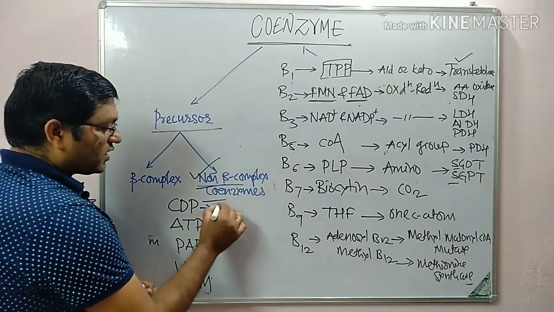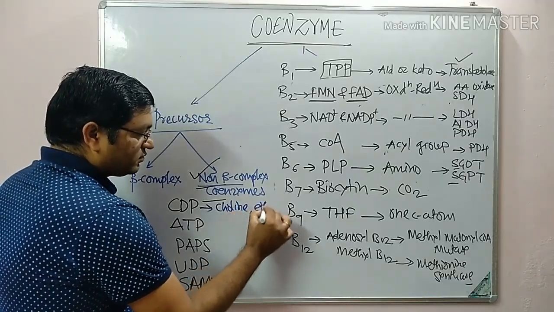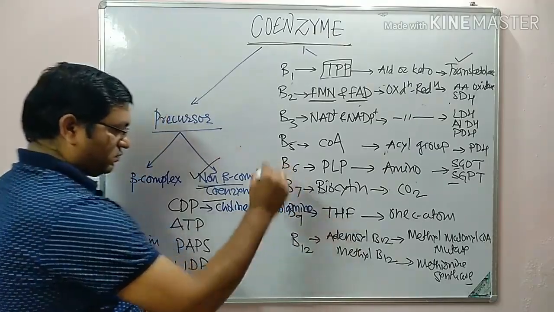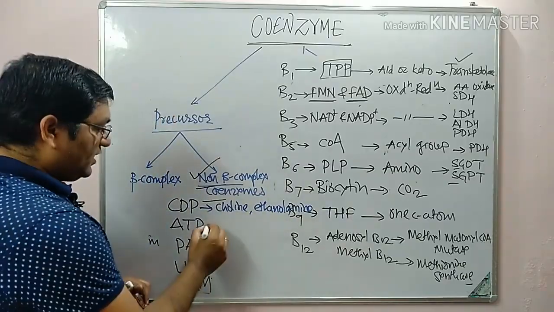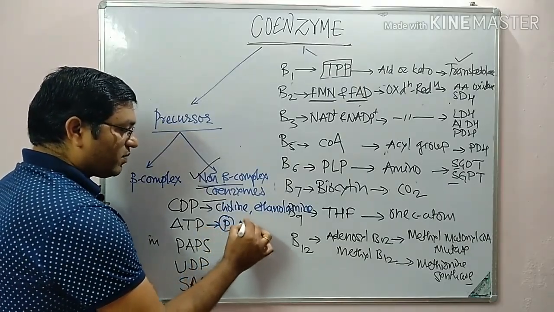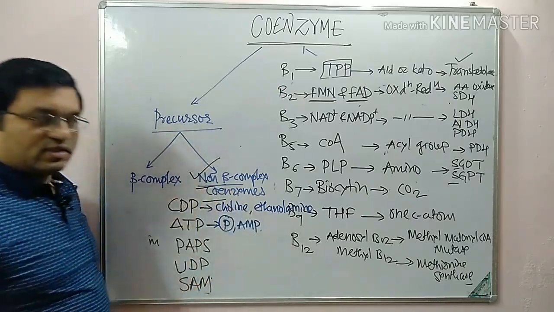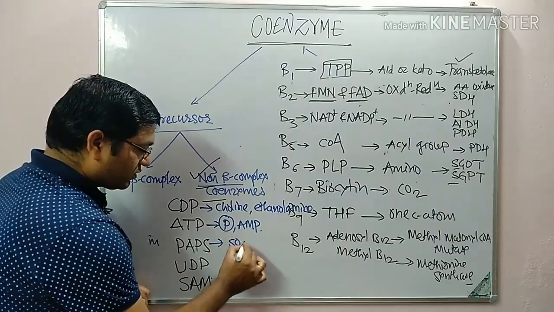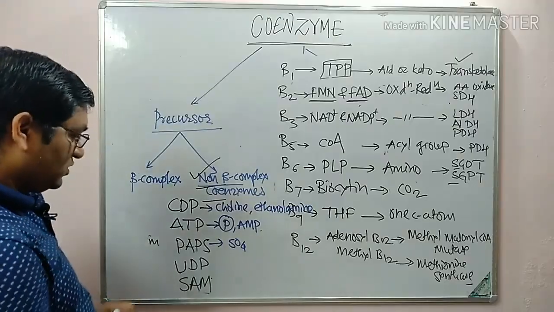CDP is involved in transfer of choline and ethanolamine in the synthesis of phospholipid. ATP is responsible for transfer of phosphate, transfer of AMP, transfer of adenosine, etc. PAPS is an active sulfate donor in the synthesis of mucopolysaccharides.